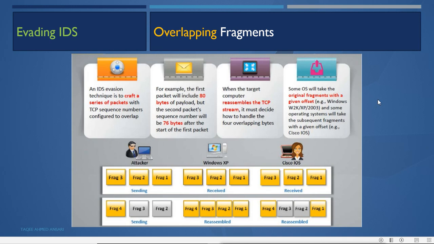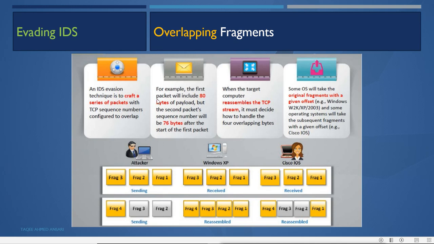Then the attacker can also do overlapping fragments. Now what does overlapping fragments mean? It is an IDS evasion technique: craft a series of packets with TCP sequence numbers configured to overlap. So it will segment a single packet into multiple packets, and it will overlap them using the TCP sequence numbers.